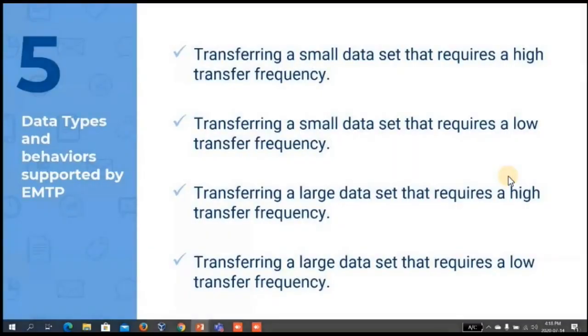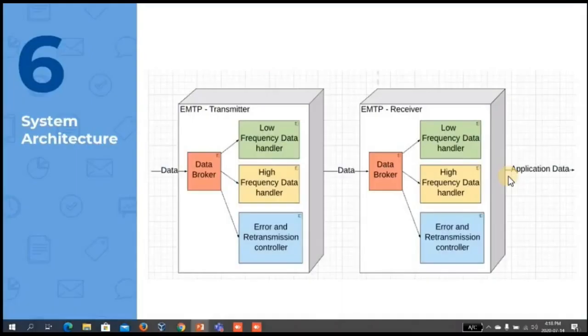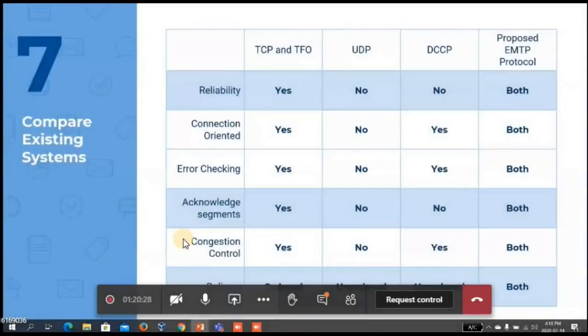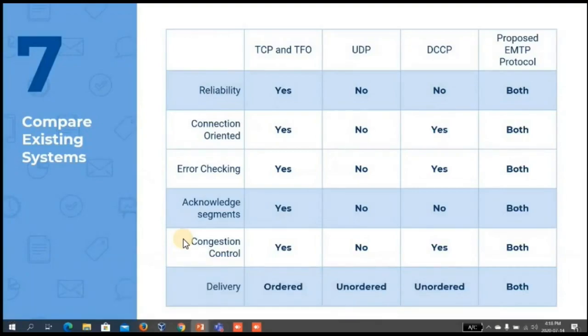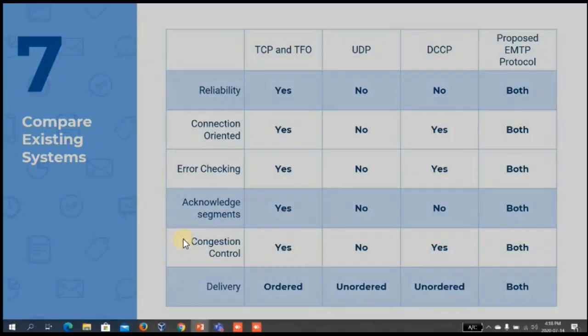The EMTP protocol supports different kinds of data behaviors such as small and large data with high and low transmission frequency, as mentioned in the slides. This is our overall system architecture, and these are some comparisons of our protocol with existing transport layer protocols.